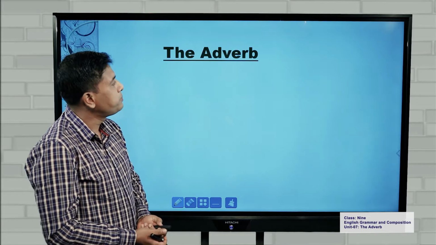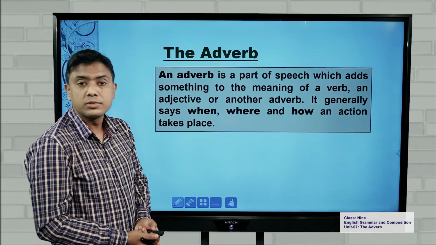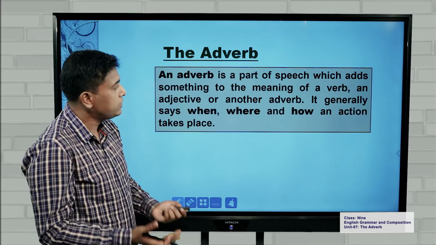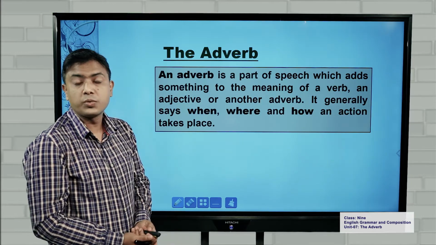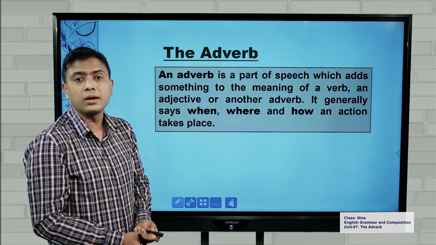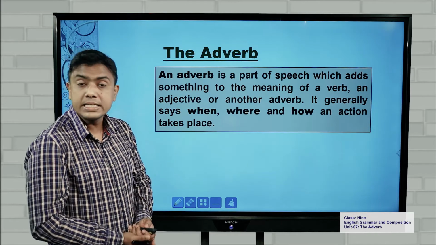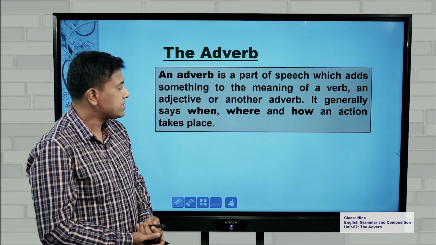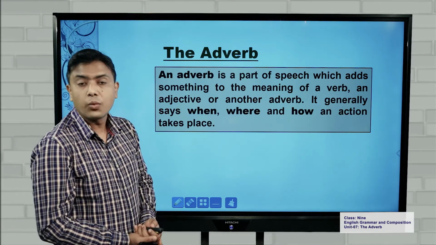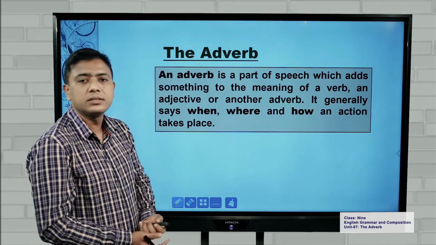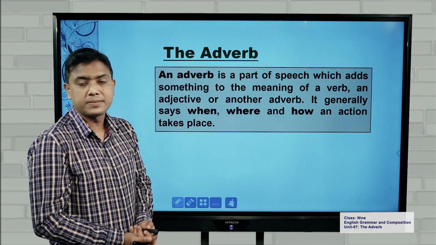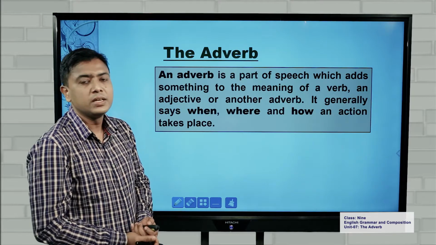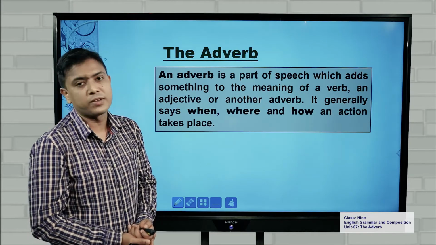At the very beginning, I want you all to learn the definition of an adverb. An adverb is a part of speech which adds something to the meaning of a verb, an adjective, and another adverb. It generally says when, where, and how an action takes place. As I said, it answers when, where, and how. These are the secrets of adverbs.